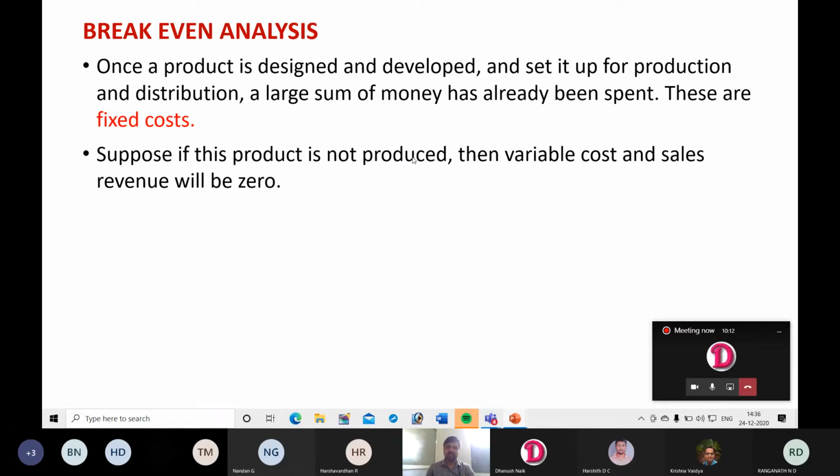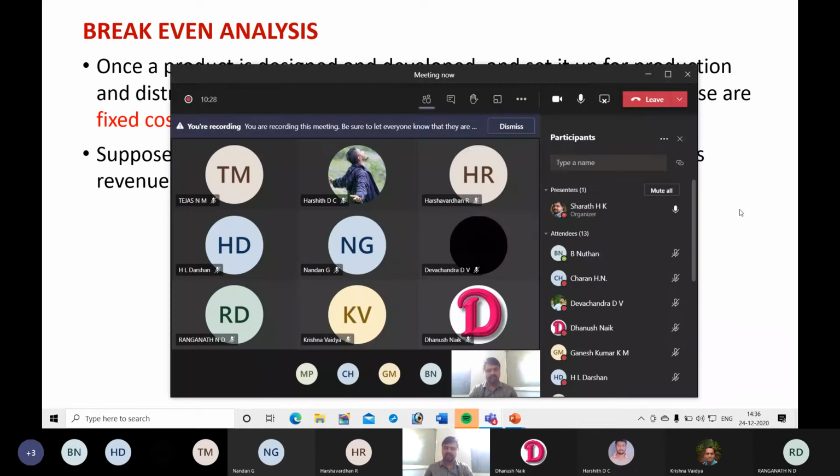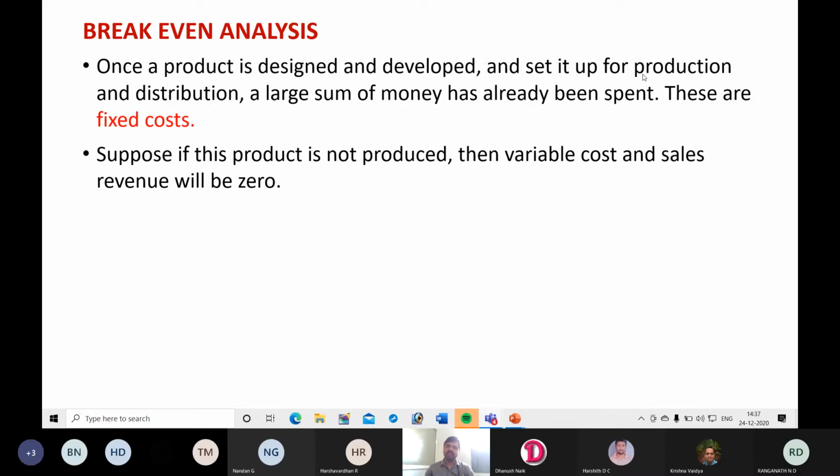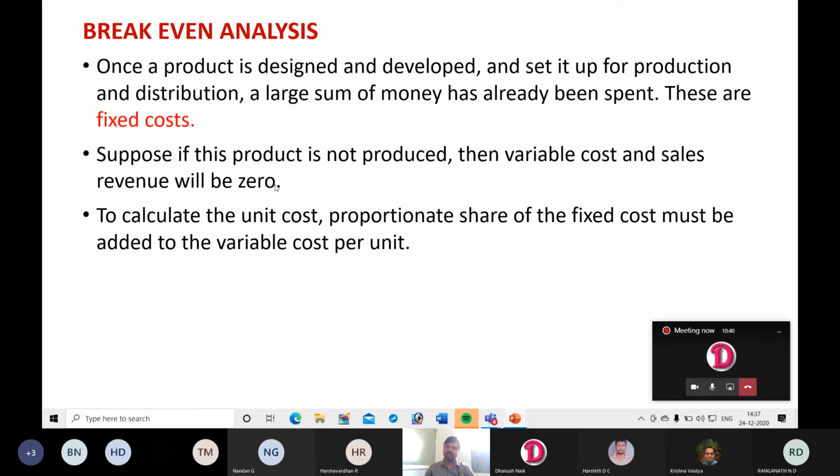Suppose this product is not produced, then variable cost and sales revenue will be zero, since these are directly related to production volume. If you don't produce even a single product, you will still have the building and infrastructure of the company, whether you produce or not. But variable cost will be zero. If you don't produce, how can you get sales revenue? Sales revenue also depends on sales volume.